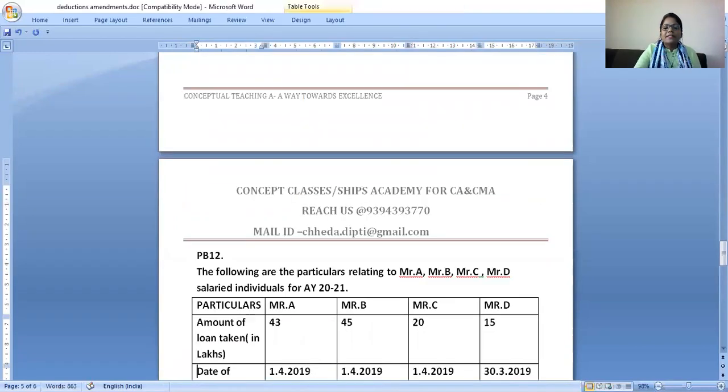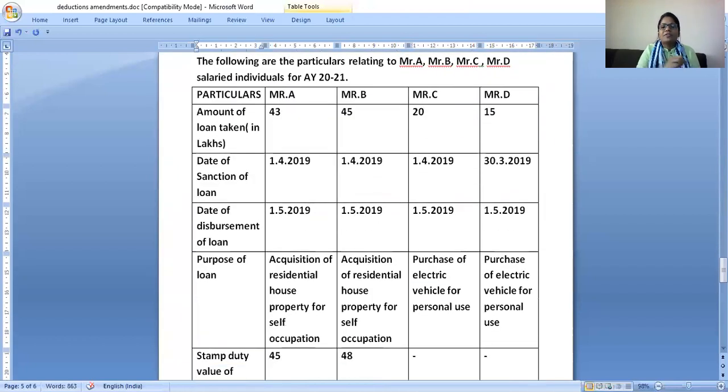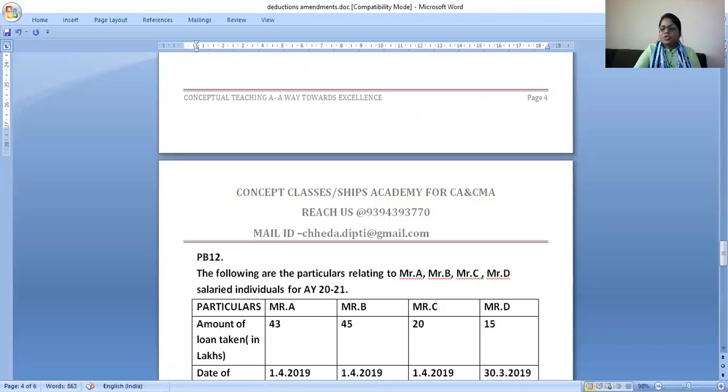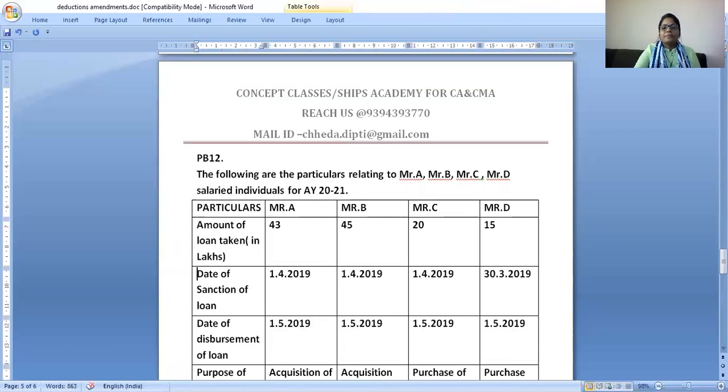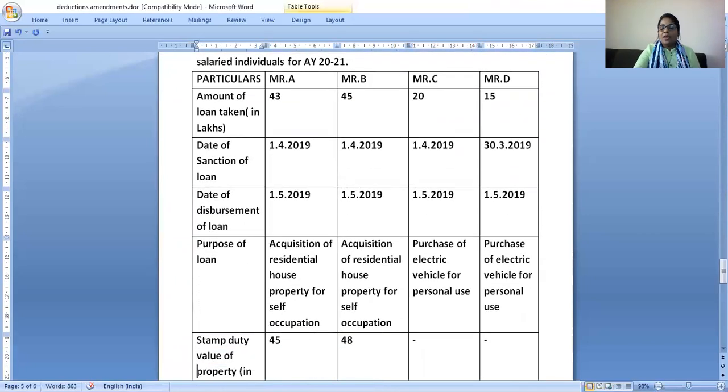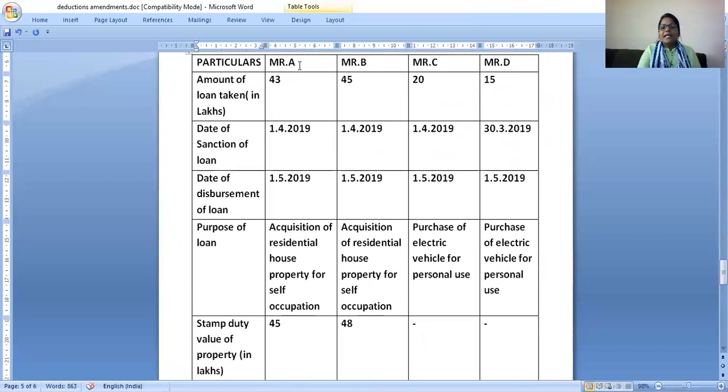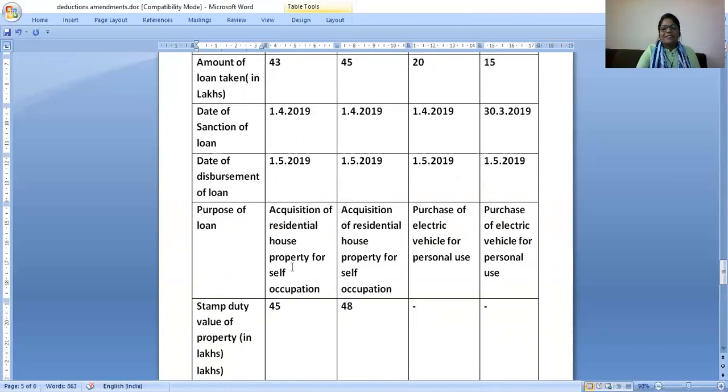Let me discuss this question with all of you. It is a very simple question, and the detailed answer you can check in your study material. This is illustration number 12, I think. Let me share the cases with you. Quickly, we'll see this. Mr. A has taken a loan of 43 lakhs on 1/4/19, and the loan is disbursed on 1/5, for a residential house property.